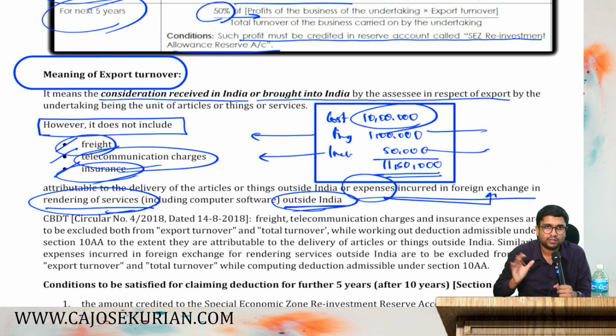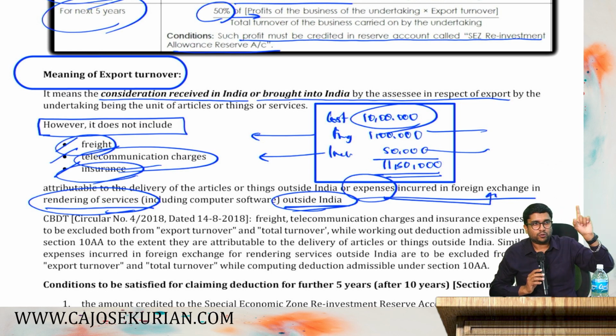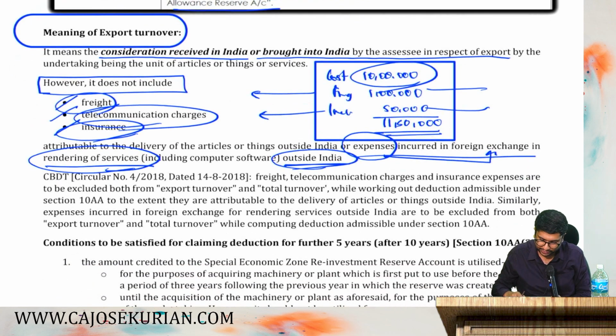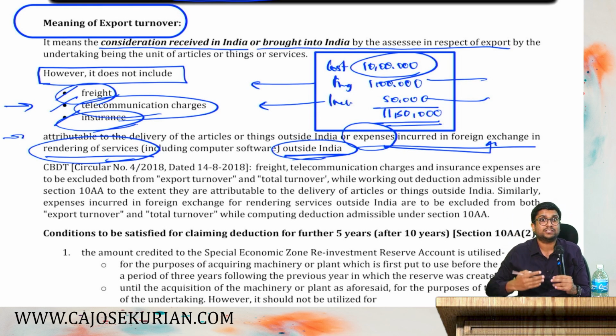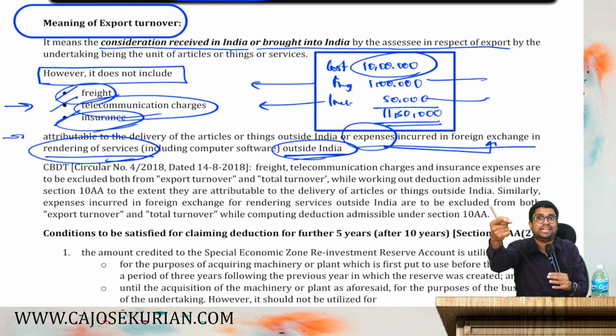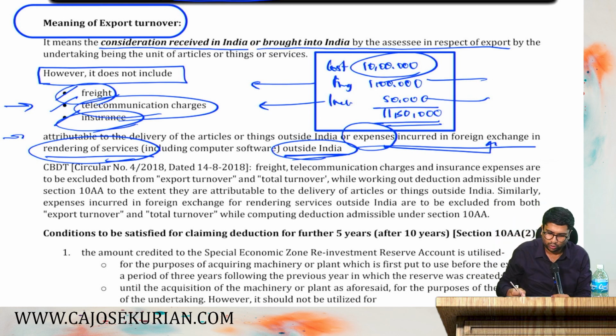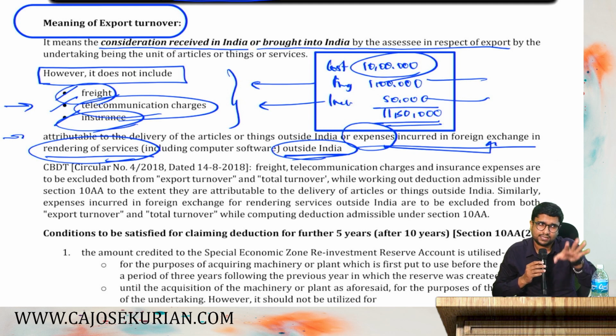Are you all with me? So when you compute the export turnover, you remove what? Freight, telecommunication charges, insurance and overseas expenses that you have incurred in foreign currency outside India. That's what is called overseas expenses. Now there is one more thing. From your total turnover also, you can remove these four items. Otherwise, it will get imbalanced. Otherwise, it will be illogical. While you compute your total turnover also, you can remove all these four items for the purpose of computing 10AA exemption. I hope it is clear.